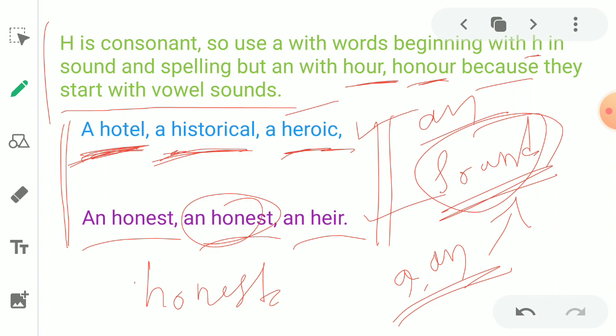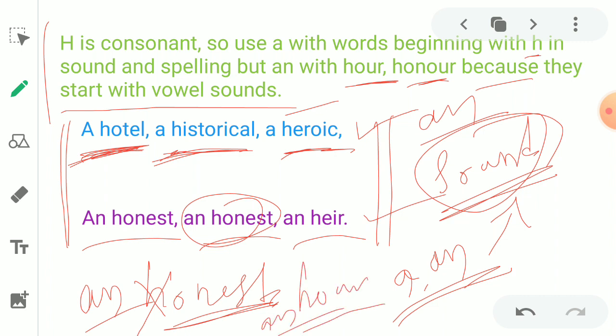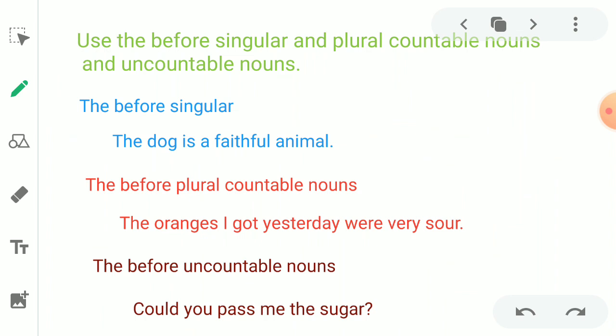Here, H is mute and it produces a vowel sound. As a result, "an." Similarly, R. An R, we can say. Got it? It's very easy. Let's move on.